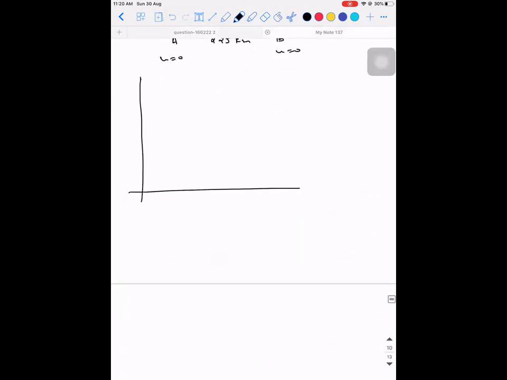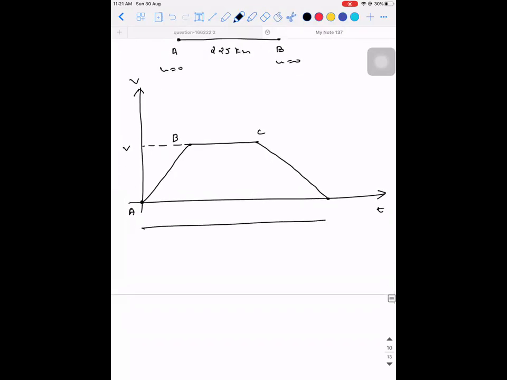If you take a velocity-time graph, the object is starting from rest, and when it is accelerating, you need to draw a straight line like this. The object starts at A and goes to some point B, where it has some velocity, we don't know what it is. For some time it moves with a constant speed, let's say up to point C. After that it decelerates such that it comes back to rest. The time taken for all this is 4 minutes, that is 240 seconds, right?